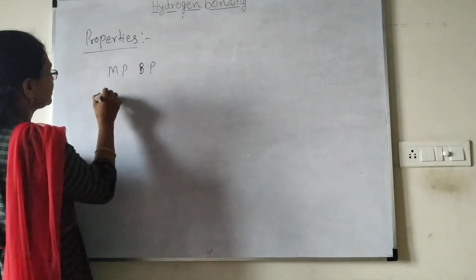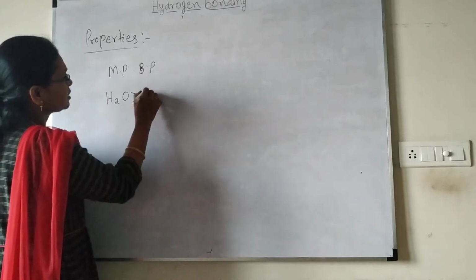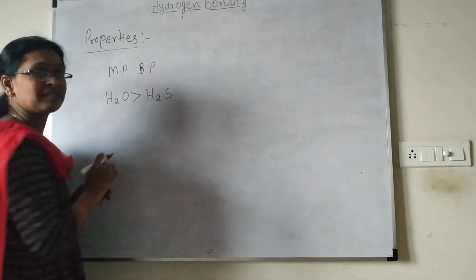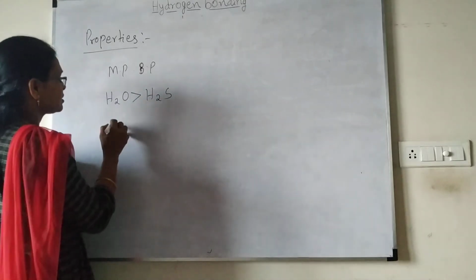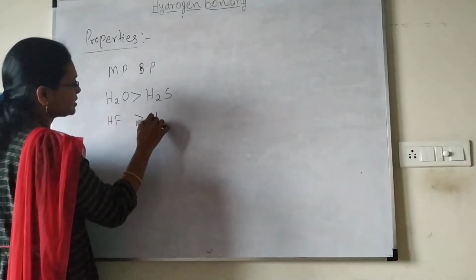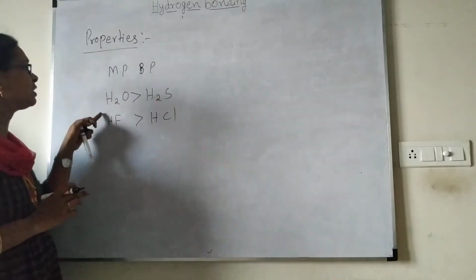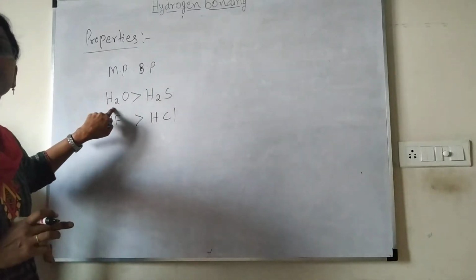So, for example, water is there. Compared to water, H2S, hydrogen sulfide, has lower melting points. And hydrogen fluoride, compared to HCl. The reason is that in the water molecule, hydrogen bonds are present.